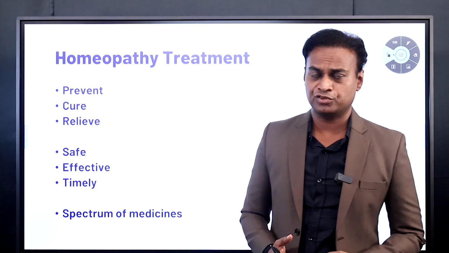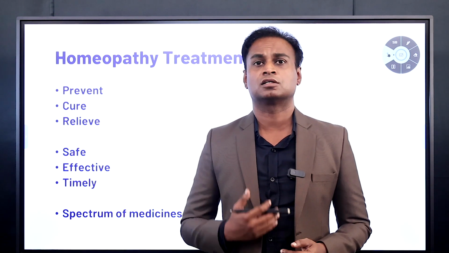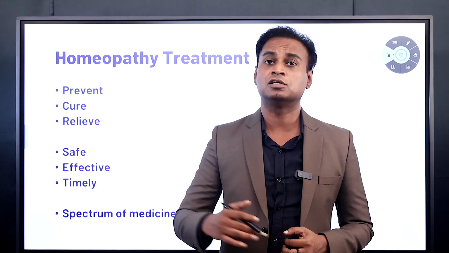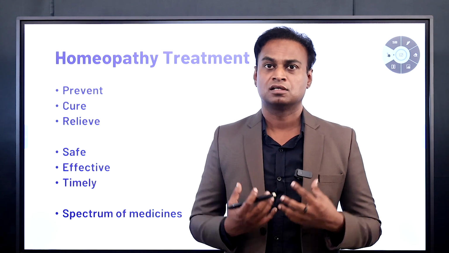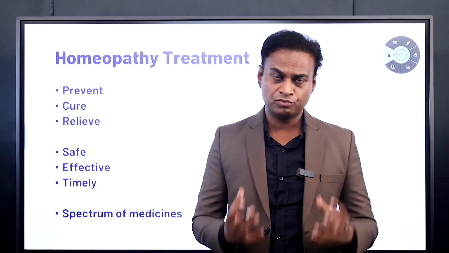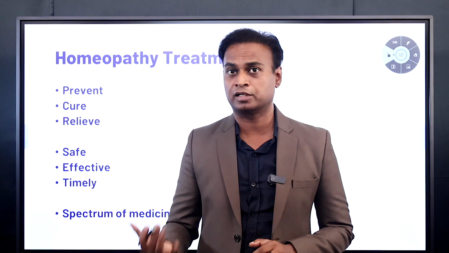And coming to the homeopathic treatment, it is also a spectrum. Homeopathy offers you a wide range of medicines. There are around 5,000 medicines in homeopathy. If you take them in different combinations, it goes up to 50,000 medicines. A homeopathy doctor has 50,000 medicines at his disposal for autism. Out of these 50,000 medicines, the homeopathy doctor will select one or two medicines and give them to your kid.